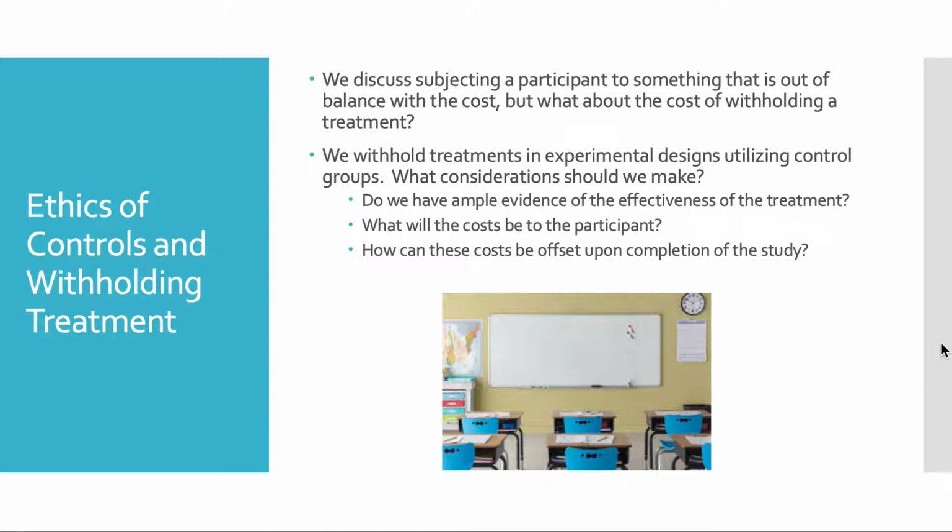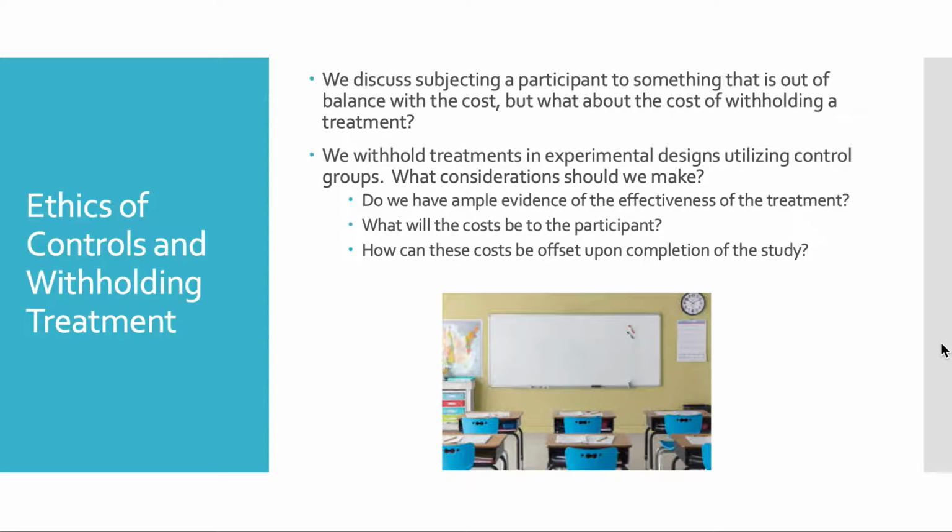So before I went into a school and decided that half of the school would get this treatment that helps their literacy scores and the other half of the school would be kept from these resources, they would not have access to these resources, I want to ask, is there ample evidence? For that one, we're assuming that there's not a lot of studies out there, just our suspicions or our hypotheses that we think it'll work.